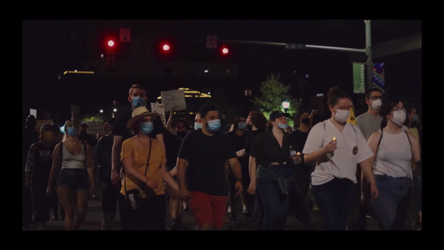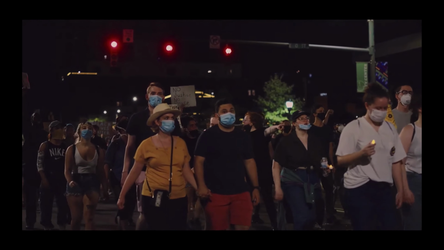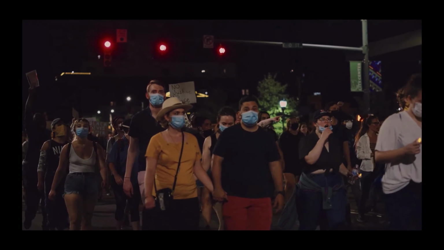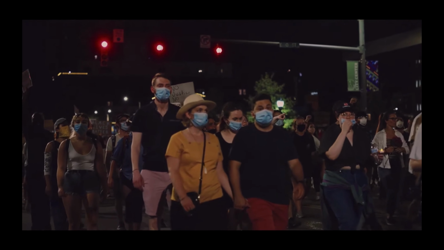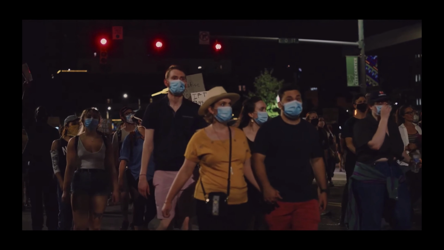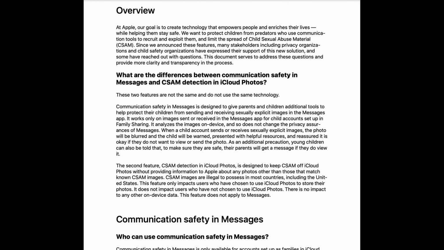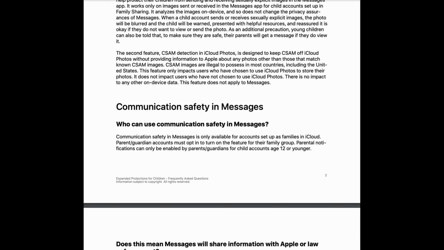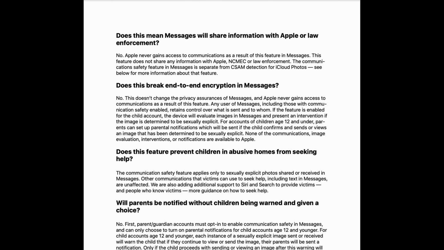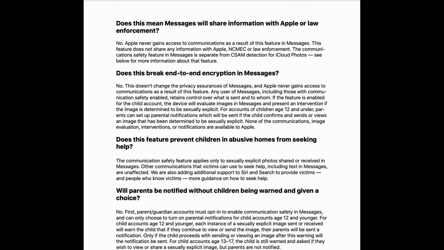And despite the wide support to curb child sexual abuse, many users and organizations, including tech giant Facebook and WhatsApp, have expressed their concerns around NeuralHash for potentially being the first step towards breaching the user's privacy. And so because of this public outcry, Apple has released a document to answer the most common concerns coming from the public in an attempt to relieve the reluctancy around the implementation of NeuralHash. You can access the full document in the description of this video in case this impacts your user experience.